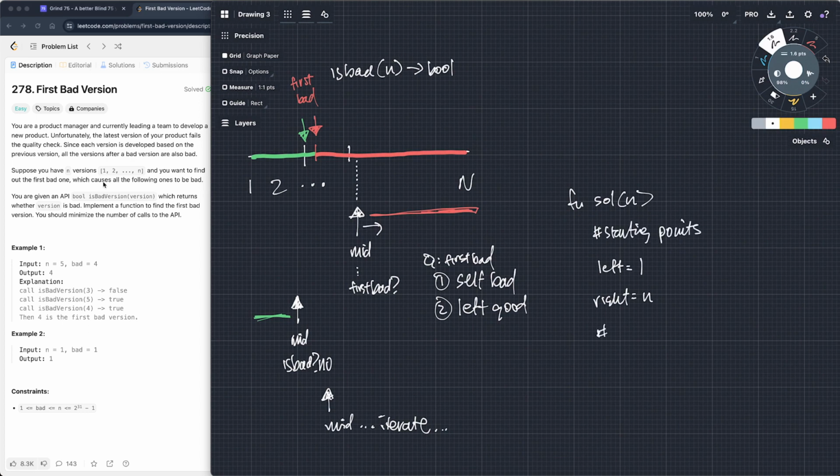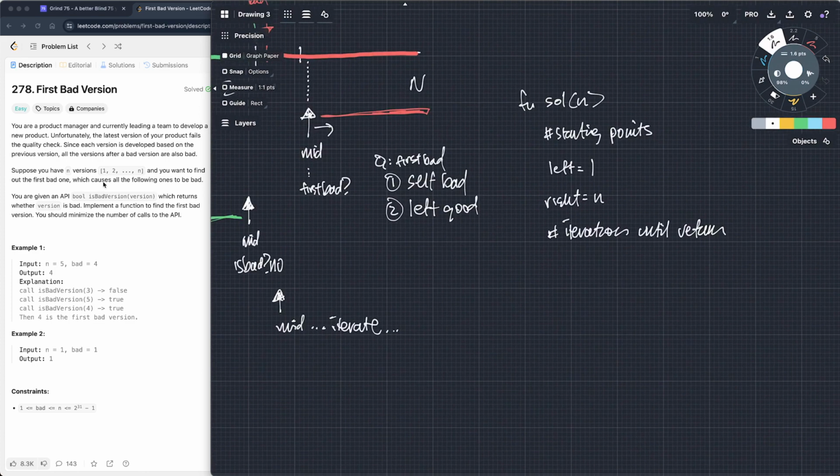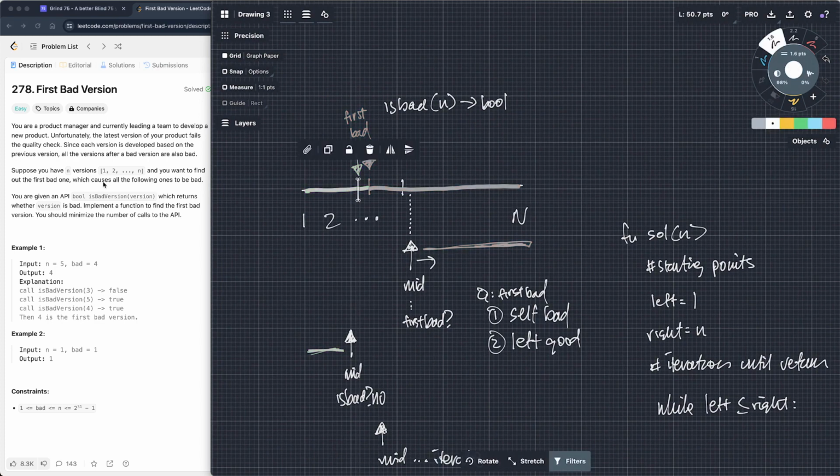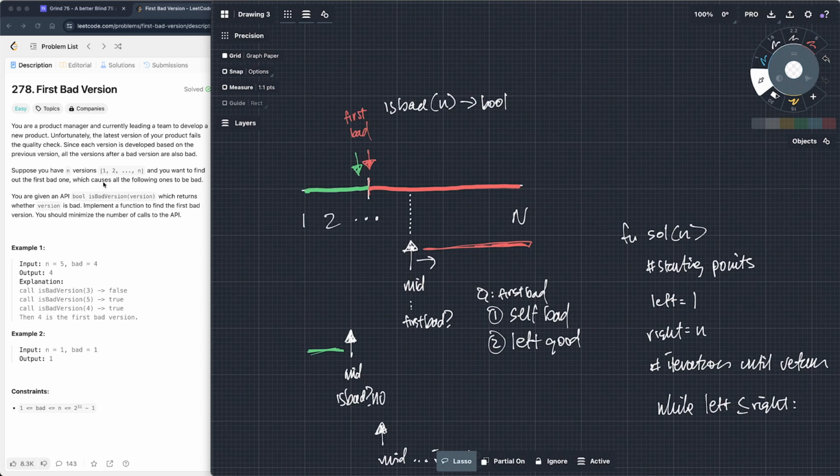And then we do iteration, basically, until we find our solution, right? And what does the iteration mean? It means a while loop. So while left is smaller than or equal to right, right? Because they can be at the same point. So if left and right are at the same point, let's say they both end up here, well then that's the midpoint that we're going to be searching for, right? Because left plus right divided by 2 floored is going to be that position.